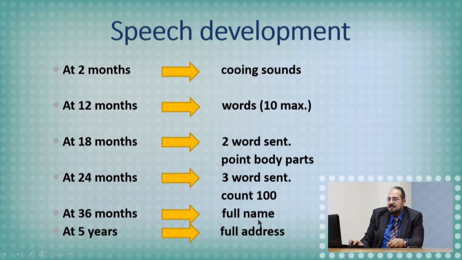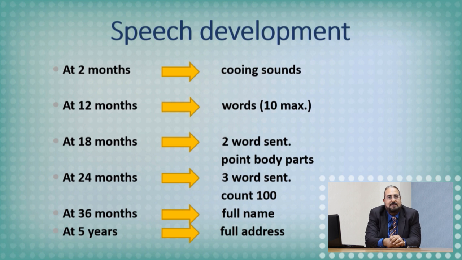At 36 months, he has to know his full name, and at 5 years, he has to know his full address. Easy to remember. Up to the first year of age, he says words only. At 1.5 years, a 2-word sentence. He uses these words to form a very simple sentence. At the age of 2 years, a more complex sentence, a 3-word sentence. After that, he can know his full name. After that, he can know his full address.